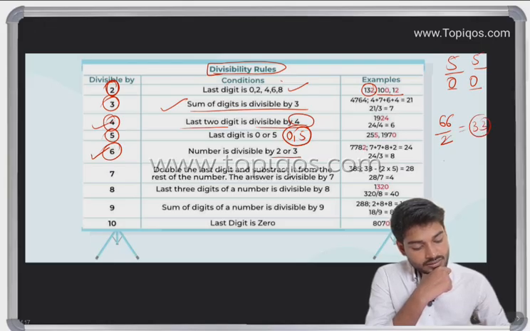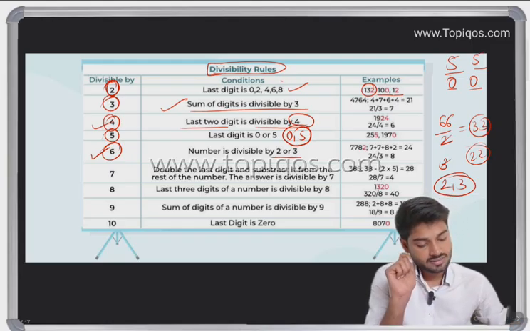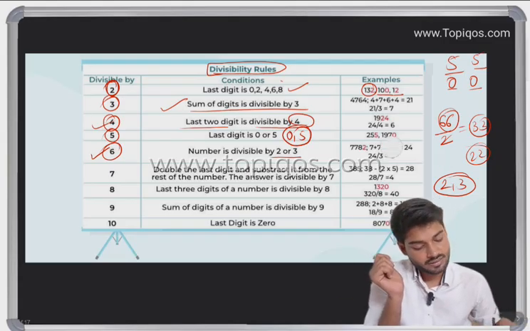Whether it is divisible by 3, we get 22. So if any number is divisible by both 2 and 3, then it is also divisible by 6. So it can be said that 66 is divisible by 6. It's simple.